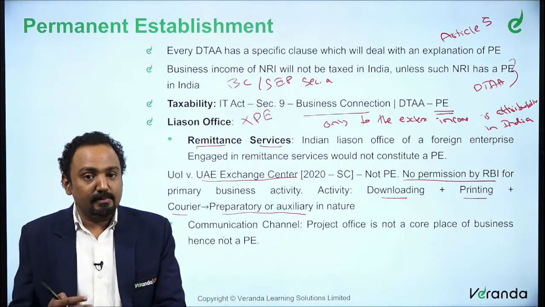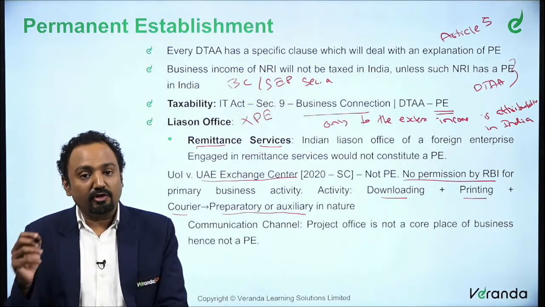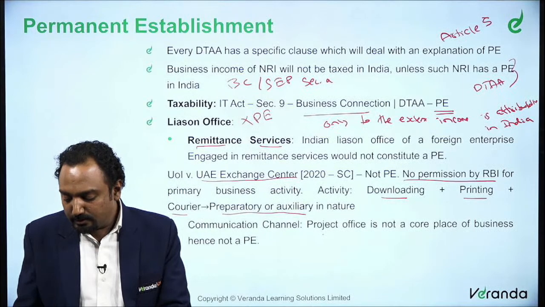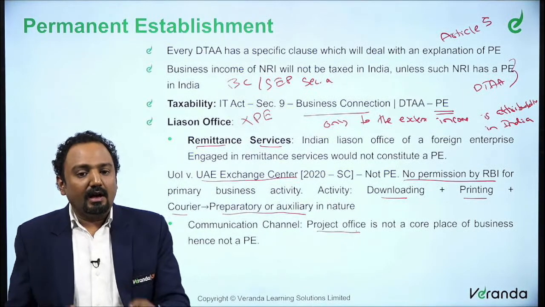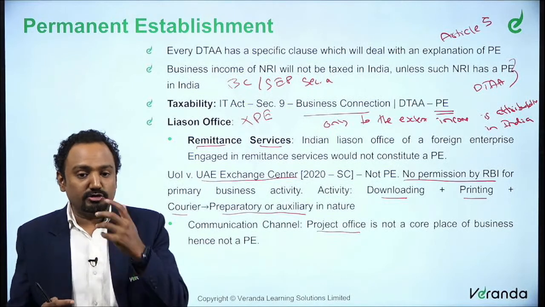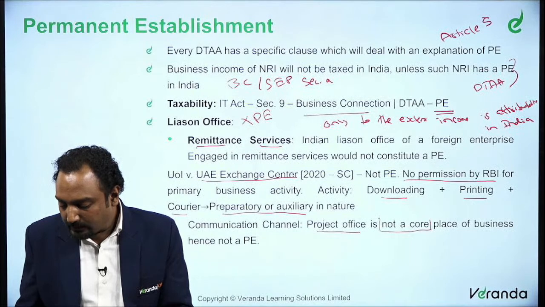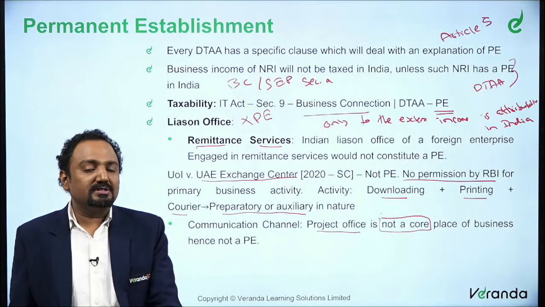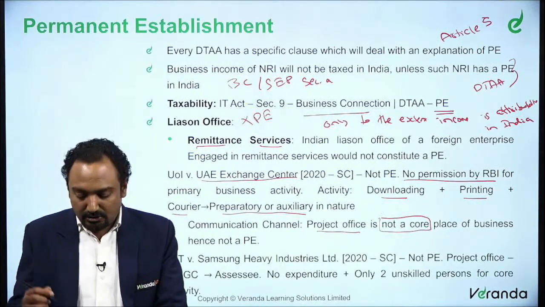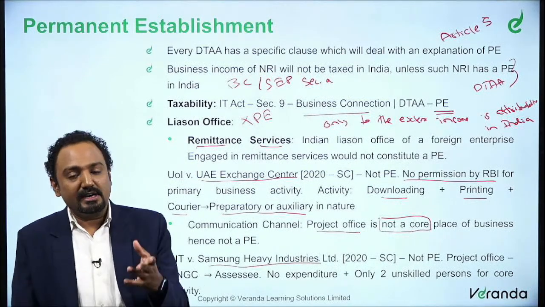So there is another example that we are going to talk about with respect to a liaison office, in the name of communication channel. So there is basically a project office. They don't carry out the basic business activity. It is only to support. A project office is not a core place of business, hence not a PE. This was held in Samsung Heavy Industries in the Supreme Court in the year 2020.